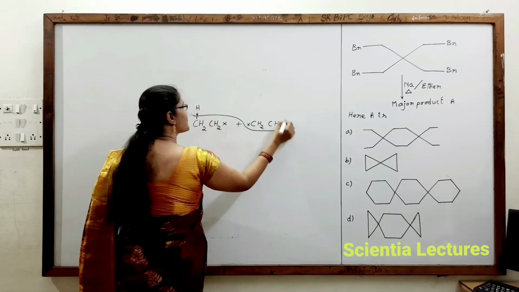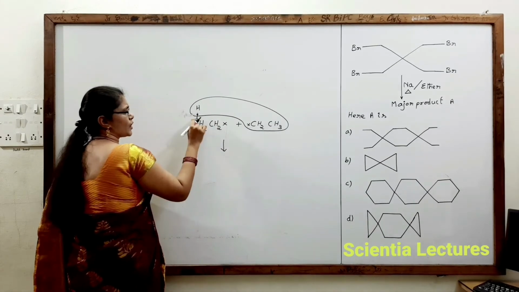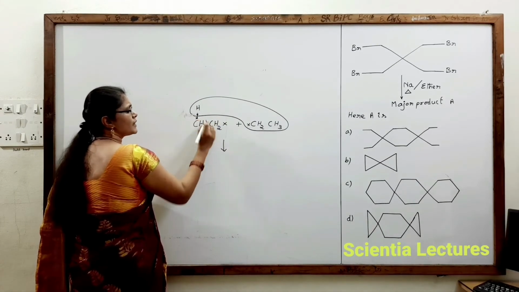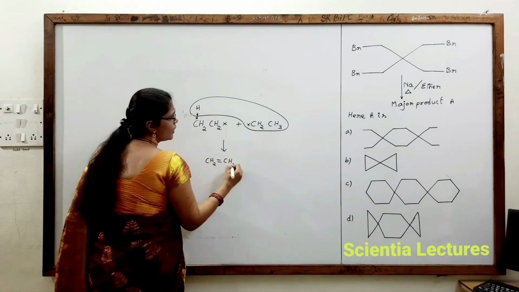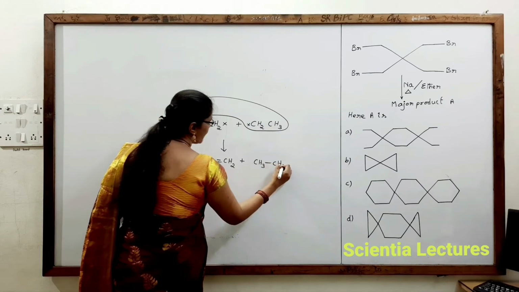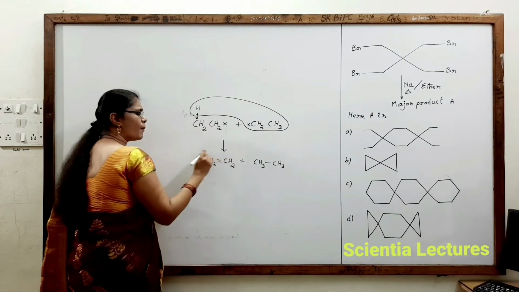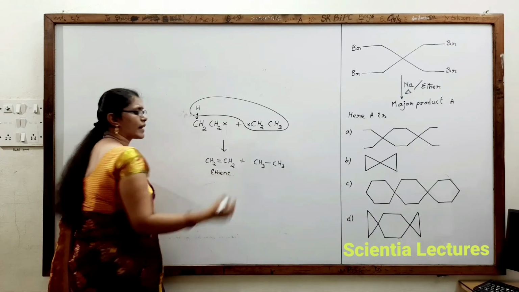This free radical abstracts this hydrogen, and with this electron and this electron it forms CH2 double bond CH2 plus CH3 bond CH3. That is, a very small amount of ethene is also produced in this reaction.